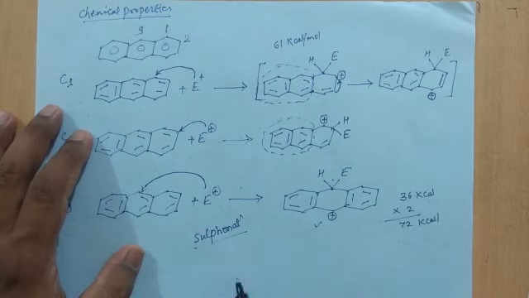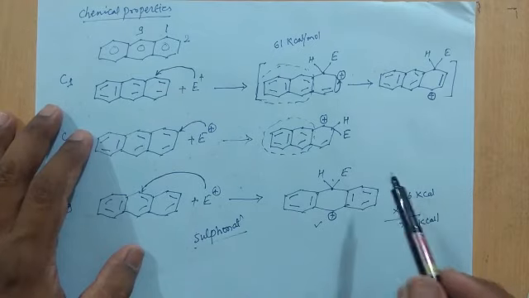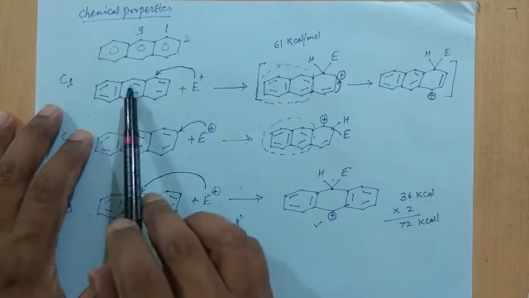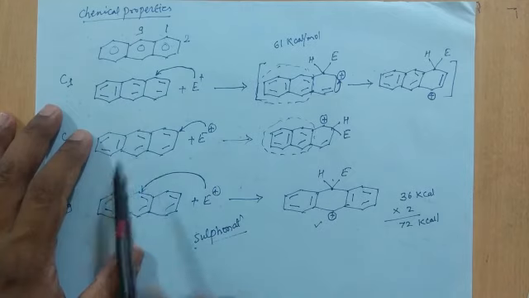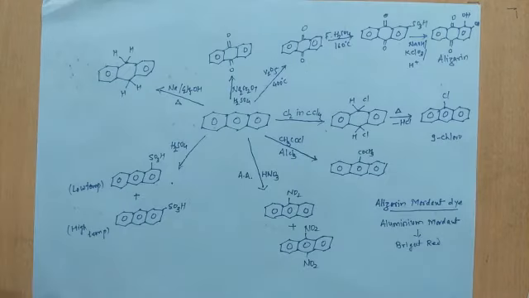To avoid that, the attack in the case of sulfonation takes place at the C1 or C2 position. Now, these are the reactions of anthracene. You can take a screenshot of this and remember all the reactions. I will discuss in short all the reactions one by one.